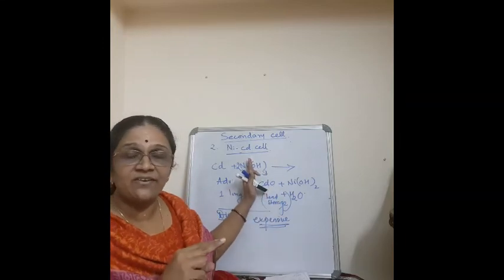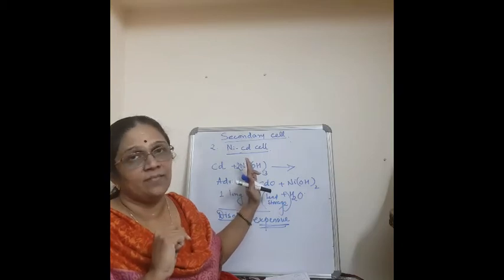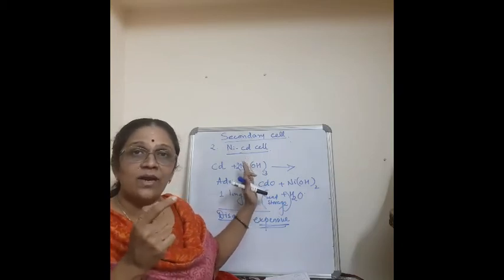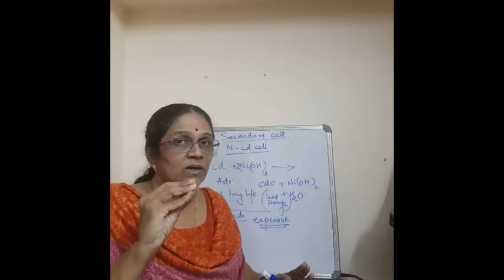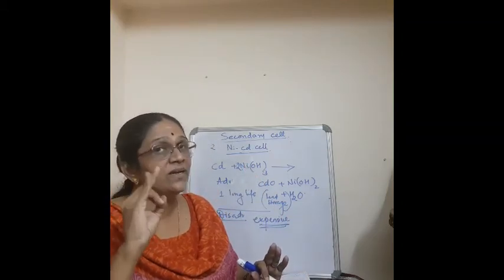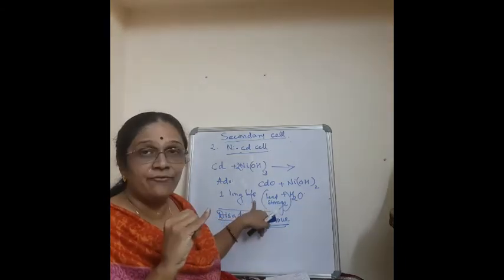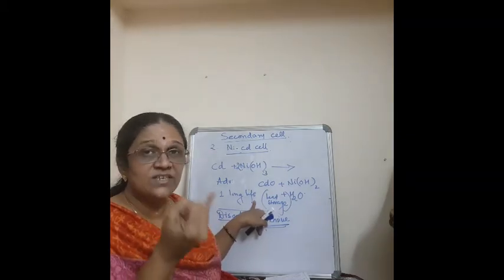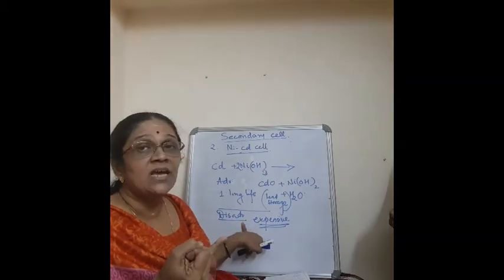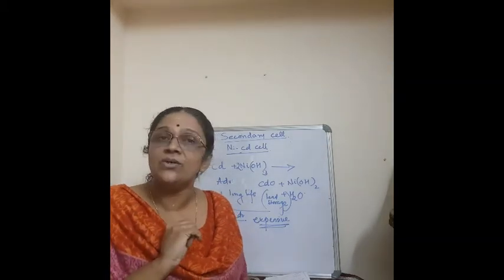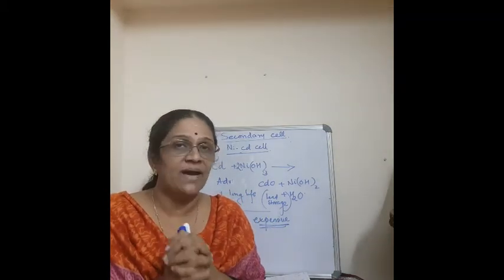And we also talked about two secondary batteries. One is the lead storage battery, which we use in automobiles, and second is the nickel-cadmium cell. For the nickel-cadmium cell, you don't worry about the reactions, only the overall reaction you studied, and in particular you study the advantage and the one disadvantage. The advantage is that it has a long life. The life period is long. You can use it much longer when compared to the lead storage battery. And what about the disadvantage? It is too expensive when compared to the lead storage battery. So that's all about the batteries.